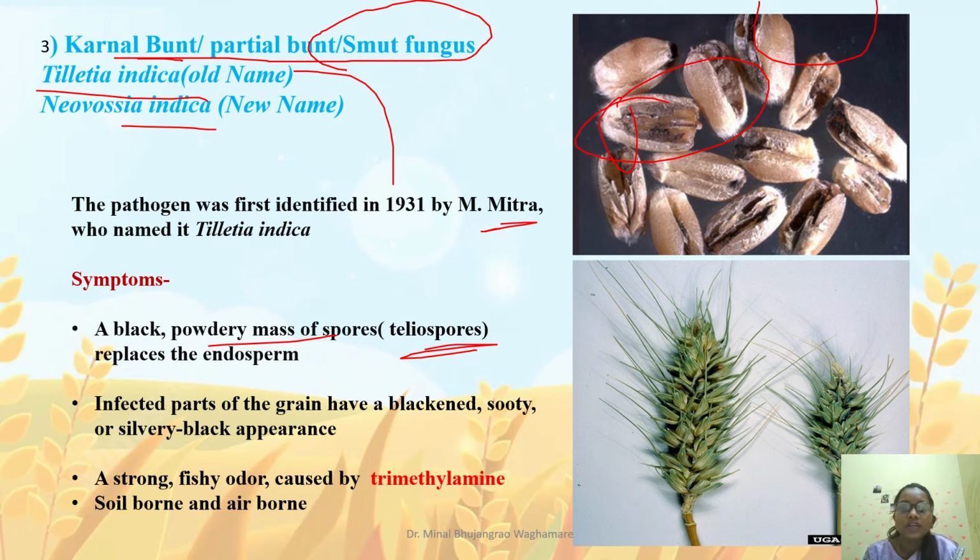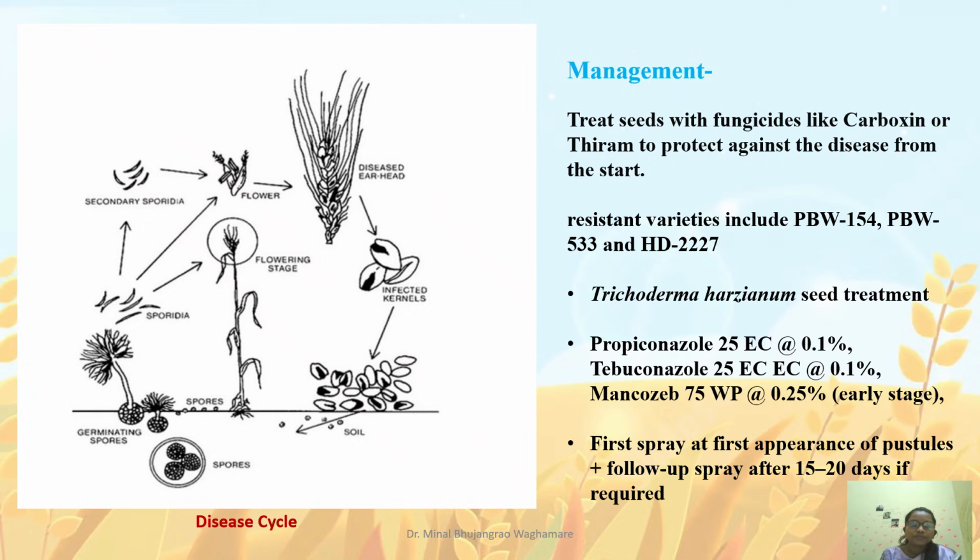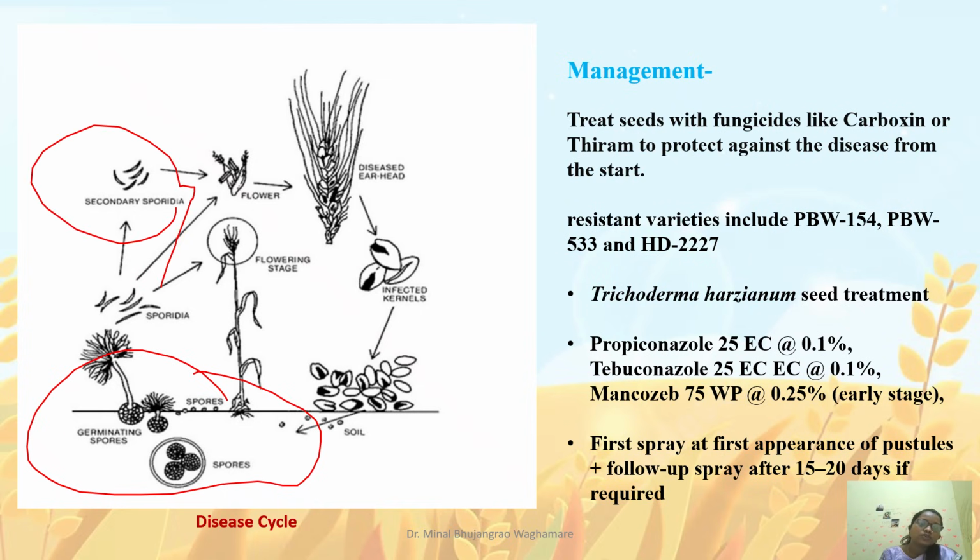If you break this seed, we get a fishy bad odor due to one chemical compound, that is trimethylamine. Due to this trimethylamine, there is a bad odor from the seeds. This disease is seed-borne and airborne. In the infected plant part, spores are present, that is nothing but our teliospores, and secondary infection is led by the secondary sporidia. It also shows that infected kernels have teliospores present inside them.